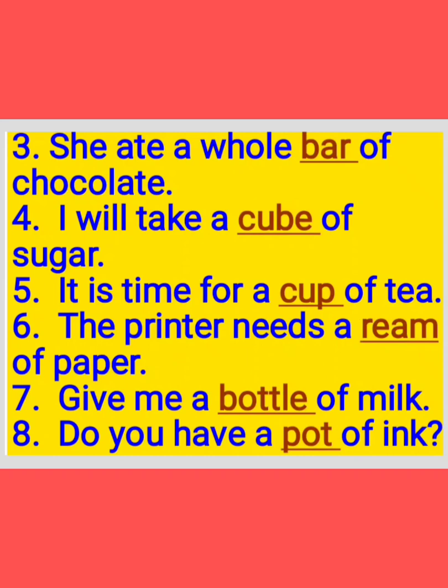And now see the fourth one. I will take a dash of sugar. Sugar, we can have cubes also. So that's why we have to write here cube of sugar. I will take a cube of sugar. So what is your answer? C-U-B-E, cube.